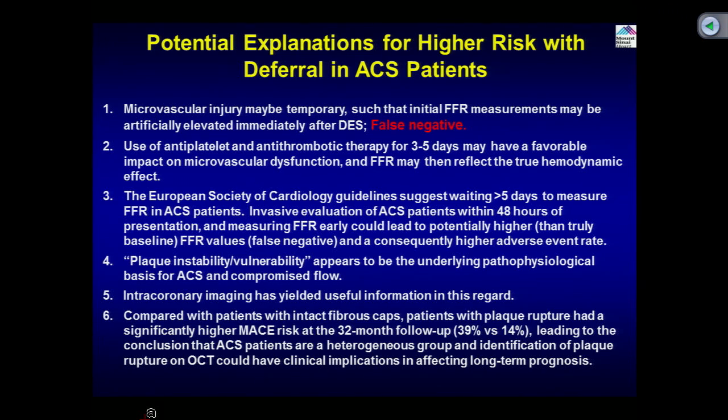2 months ago we showed that post procedure FFR is also predictive of the event at follow up, and now the second one is that FFR at the baseline has a differing prognosis in ACS versus stable ischemic heart disease patients.